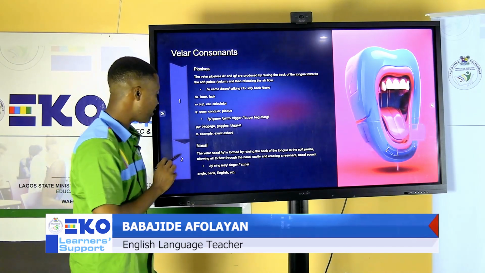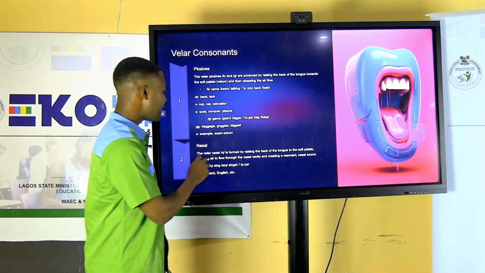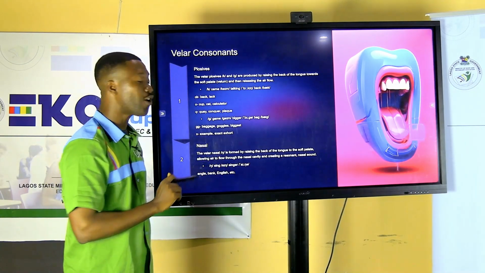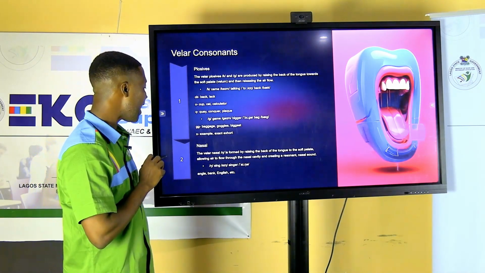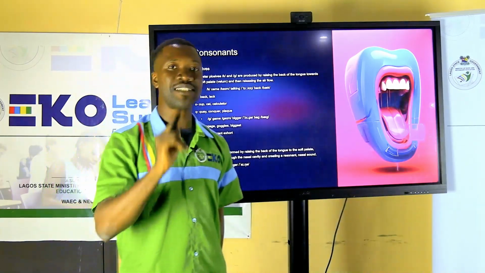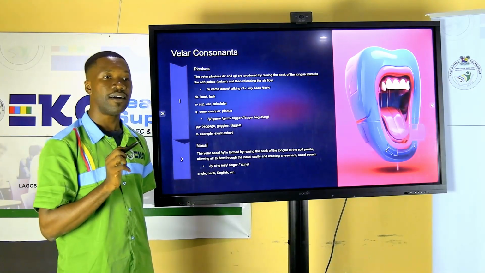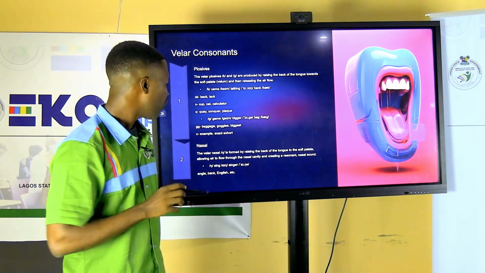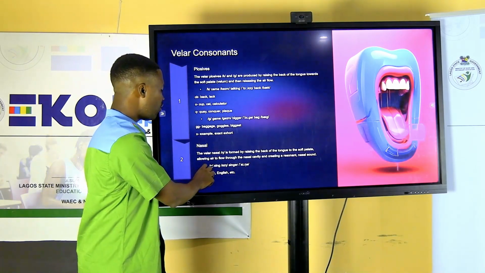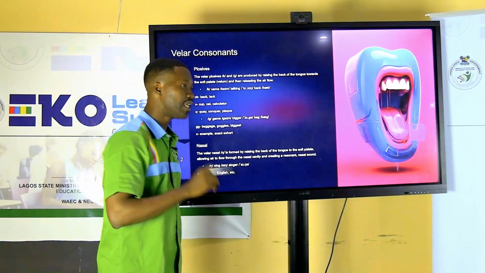The next set of sounds will be the velar nasal sound, and it is formed by raising the back of the tongue to the soft palate, allowing air to flow through the nasal cavity and always creating a resonant nasal sound. This sound is pronounced ng. For example, we find it in words like sing, singer, angle, bank, and English.